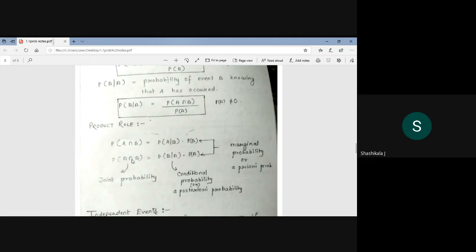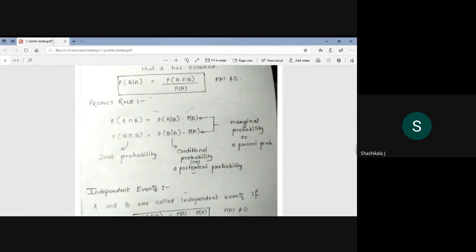Here this is called a joint probability, A union B, it is joint probability. And this one is called a conditional probability, and P of A and P of B are called marginal probability or a priori probability. A priori means we already know the probability of that event. Or here it is conditional probability, also called a posteriori probability, because this depends on the occurrence of the event on the other.